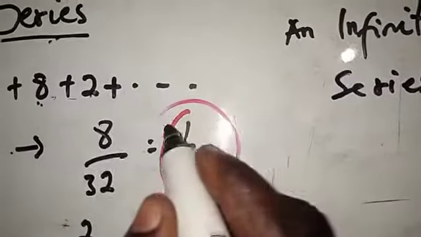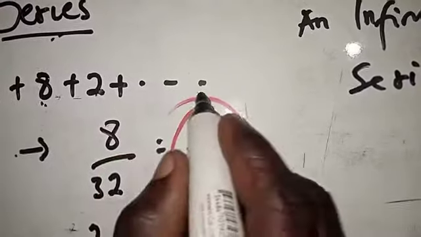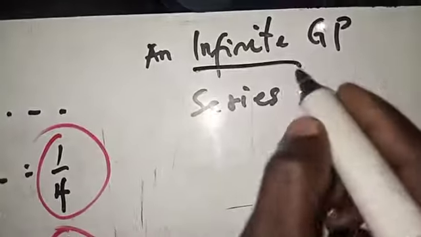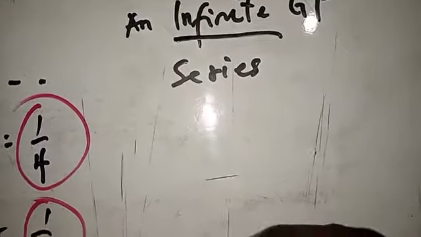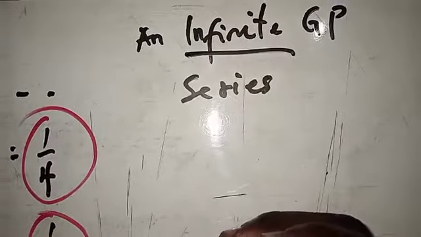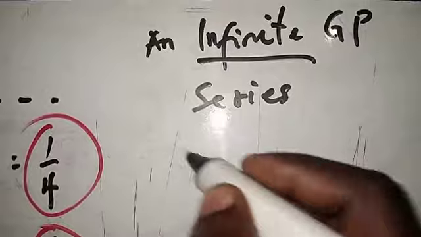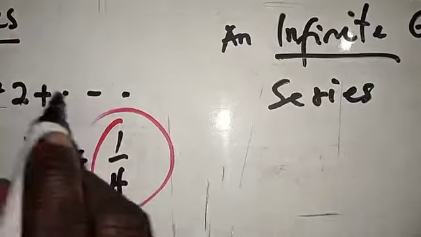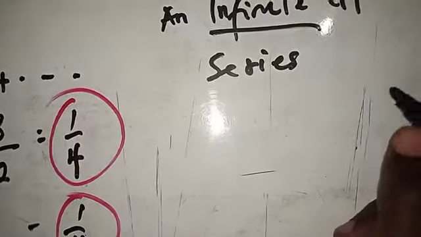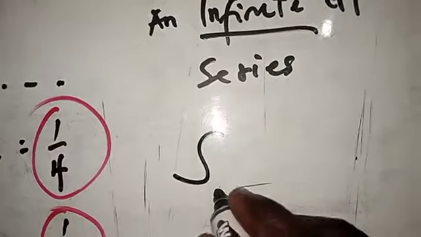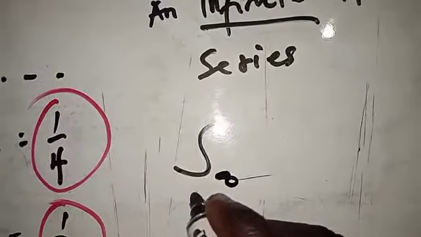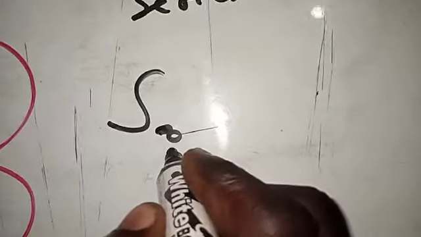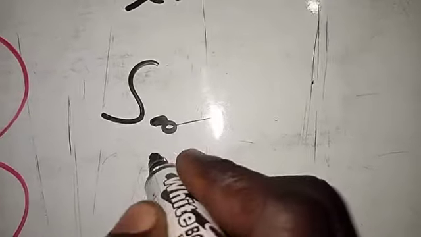I've already demonstrated that with these three dots that it continues. So this is the word infinite. Here is the key. This is what you are going to use to determine the sum of the series, since we are dealing with an infinite geometric progression. So this is just the notation. This S stands for the sum, summation. So maybe the sum of the infinite, that's the notation for infinite.